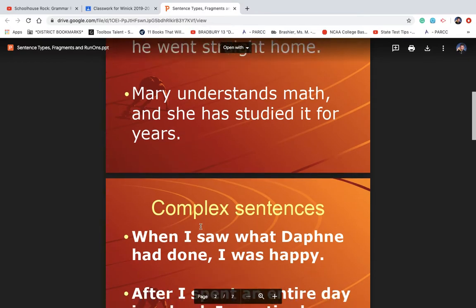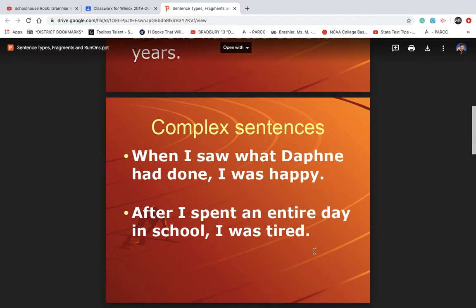Comma and. All right, now, here's a complex sentence. When I saw what Daphne had done, comma, I was happy. Now this part, when I saw what Daphne had done, that can't be a sentence by itself. It's called a dependent clause because of this word when in front of it. When I saw what Daphne had done, what? What happened? So I had to add this part. I was happy. So it kind of completed the sentence.